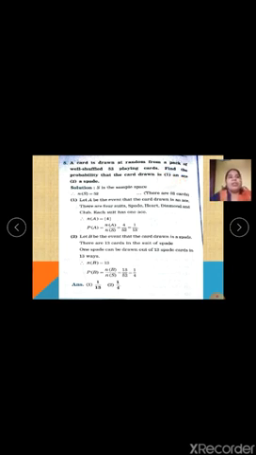Now they have not given you any event as A, B, C. You will take on your own. Let A be the event that the card drawn is an ace card. Now, how many ace cards are there in all? In each suit, that is spade, diamond, heart and club, there is one ace card. So in all there will be 4 ace cards. So n of A will be equal to 4.